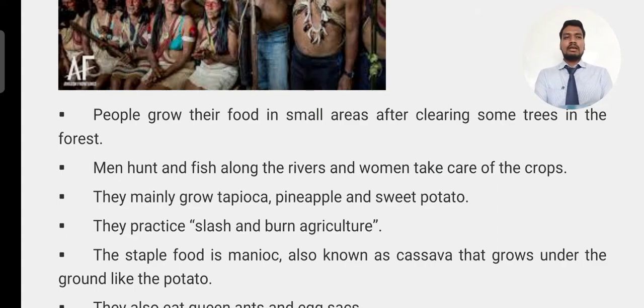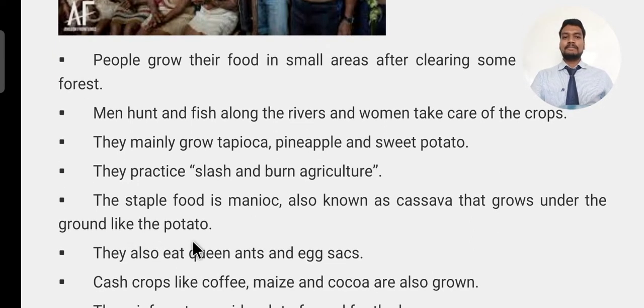The slash and burn agriculture, the word itself says it's about slashing the trees and plants and burning. By slashing the trees and plants and burning the dried materials and getting ashes from there, they used to get fertility for their soil to grow the crops. So there was slash and burn agriculture there.